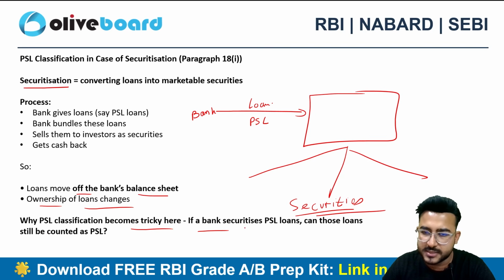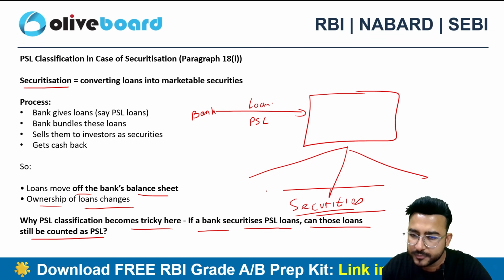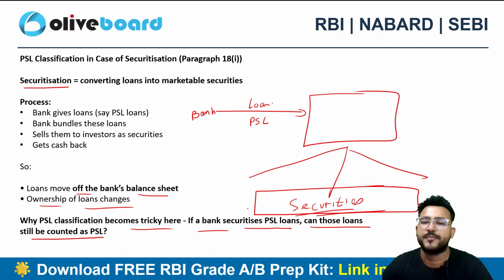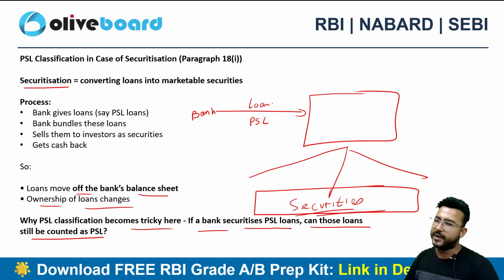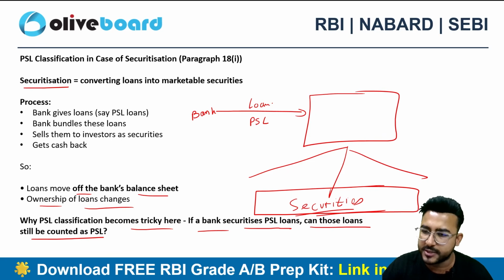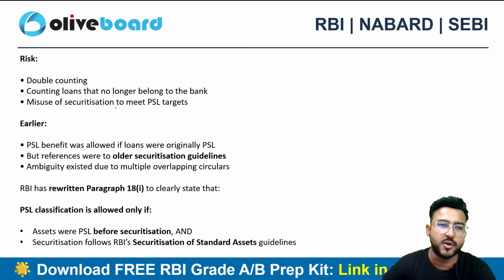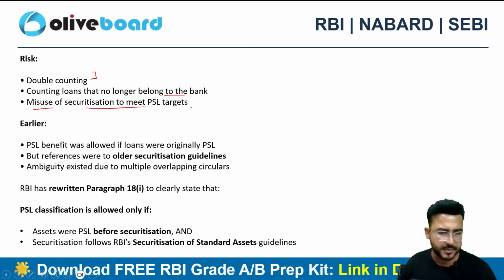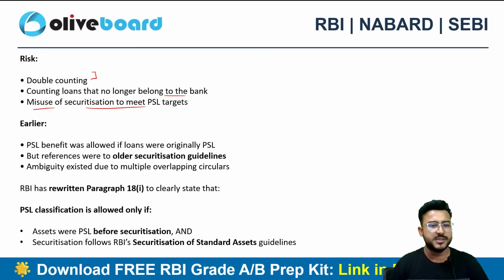If the bank securitizes the PSL loan, can those loans still be counted as PSL? Because the banks have actually converted the loan into security receipts. Now, can these security receipts still be counted as PSL? Yes or no? These security receipts can definitely be counted as PSL, but in order to avoid double counting loans that no longer belong to the bank, or misuse of securitization to meet the PSL targets, these were the problems, right?